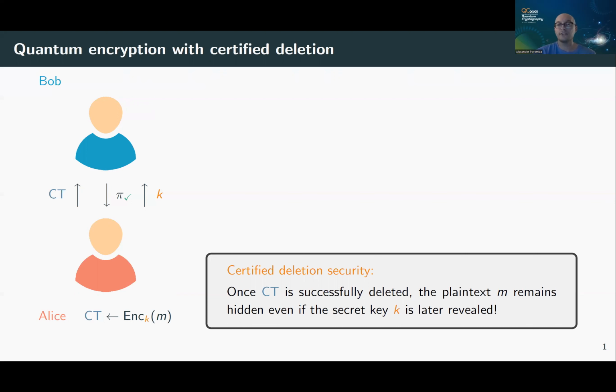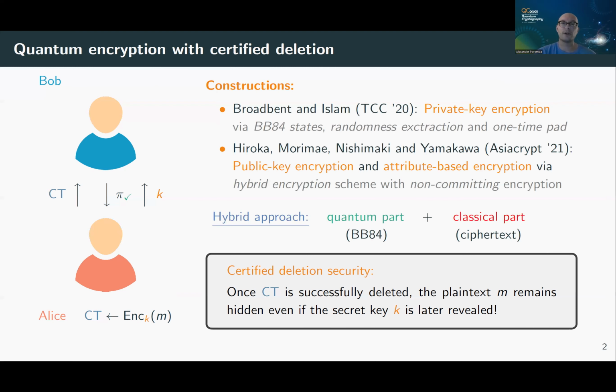Certified deletion security says that you can even reveal the secret key at this point, and Bob still cannot tell which message was encrypted. Okay? Really, really cool idea. This is due to Broadbent and Islam, who gave the first private key encryption scheme with certified deletion. The scheme that they proposed is very much inspired by the QKD protocol. So you have BB84 states, you have randomness extraction, and a one-time pad.